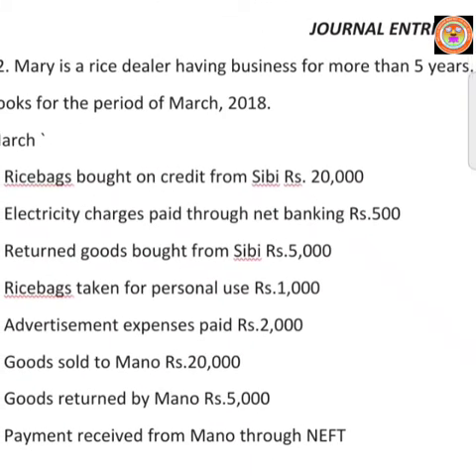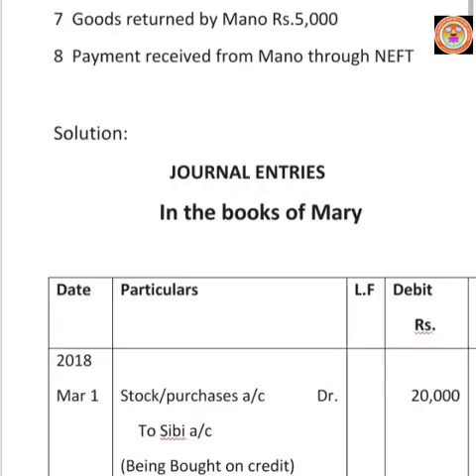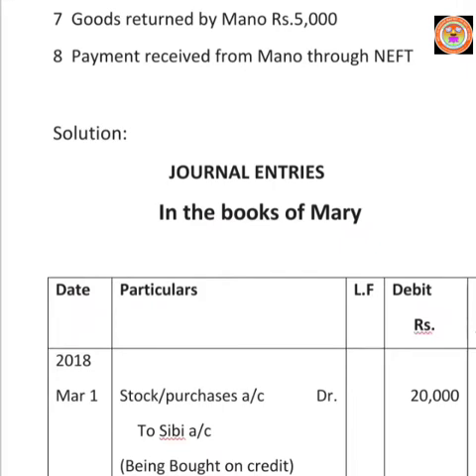Mary purchases rice bags from SIBI on credit. We will debit purchases account or stock account according to our nominal account rule. So, stock account or purchases account, debtor. Mary purchases it for credit, so she has to maintain his creditor name in the books of account.